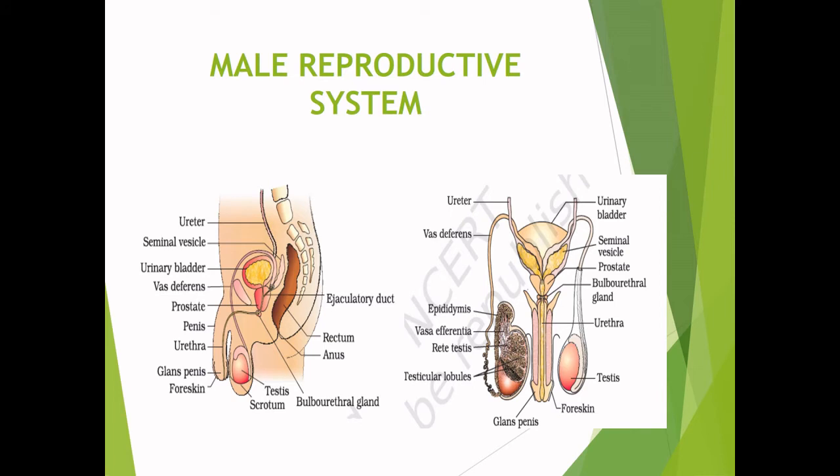Reproductive system. The male reproductive system includes a pair of testes along with accessory ducts, glands and external genitalia. The testes are situated outside the abdominal cavity in a pouch called scrotum, which helps in maintaining the low temperature of the testis necessary for spermatogenesis.